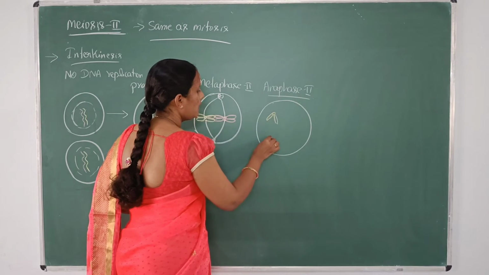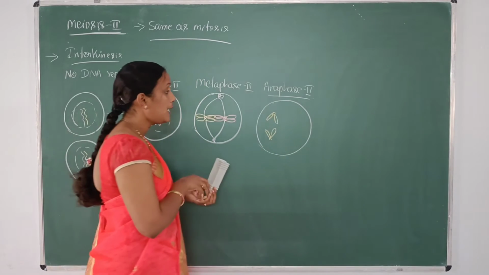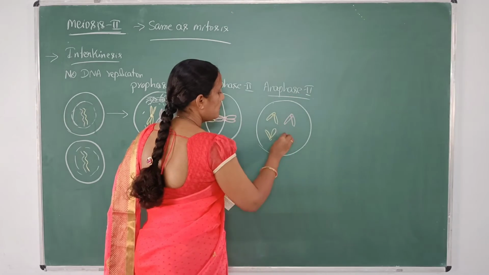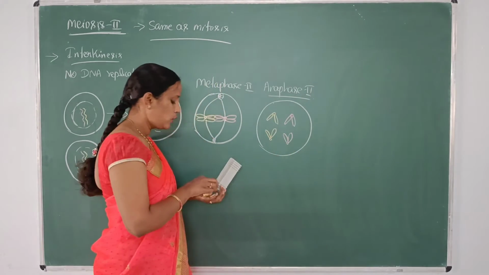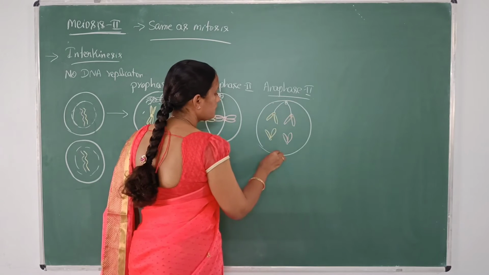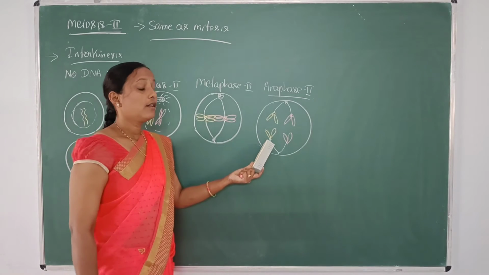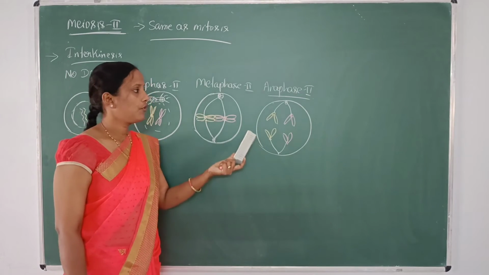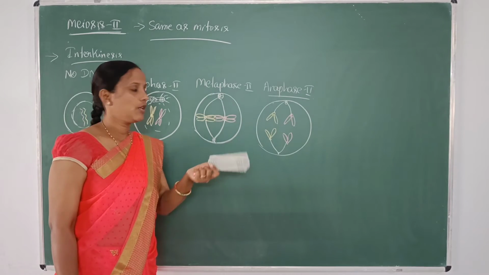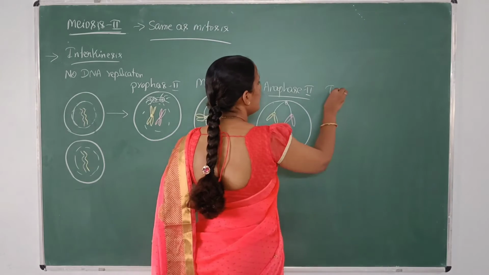We may observe different shapes of chromosomes as we studied in mitosis, depending on the type of chromosome: metacentric, submetacentric, telocentric, acrocentric. Depending on that, we can see different shapes of chromosomes as L shape, I shape, V shape, J shape, like that. After completing anaphase is the telophase.